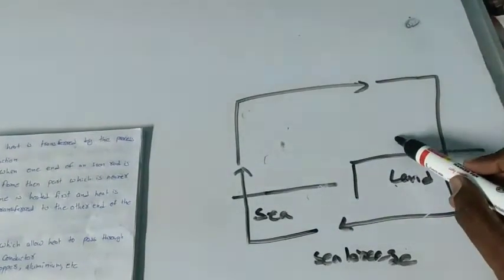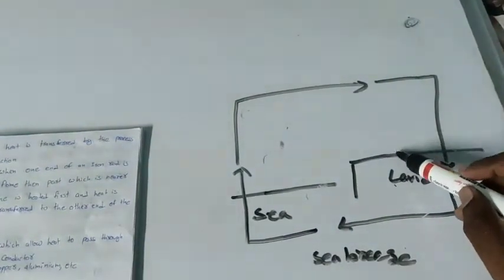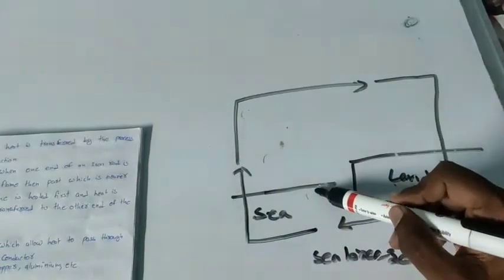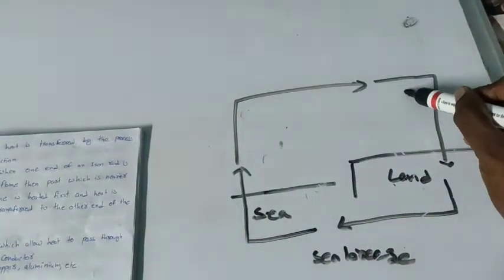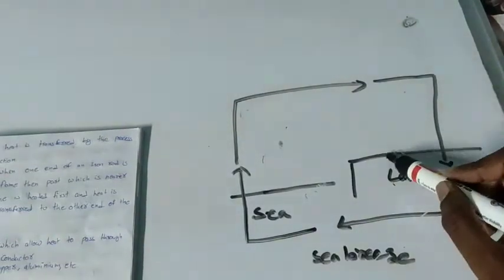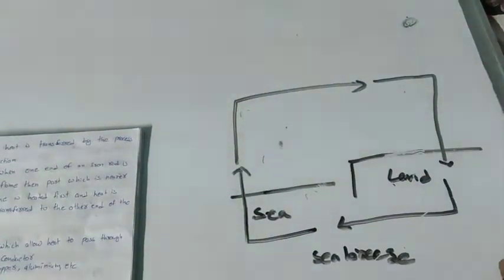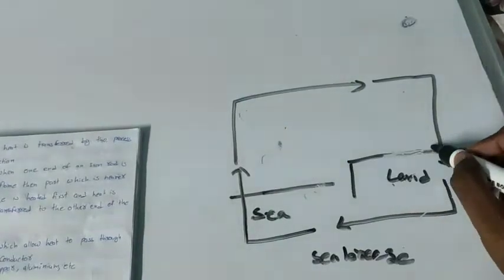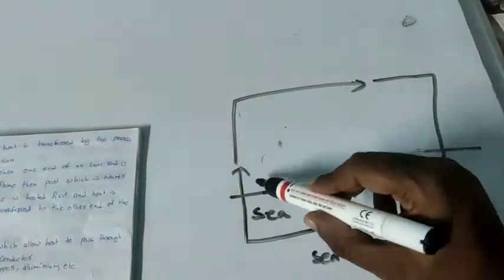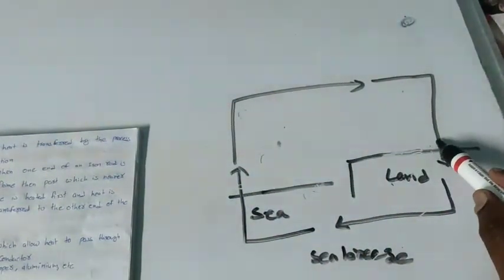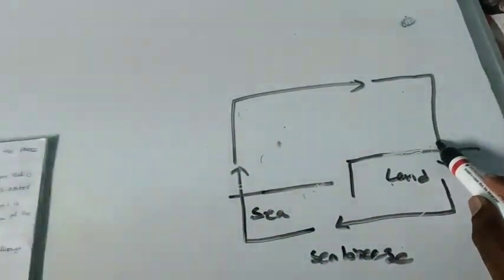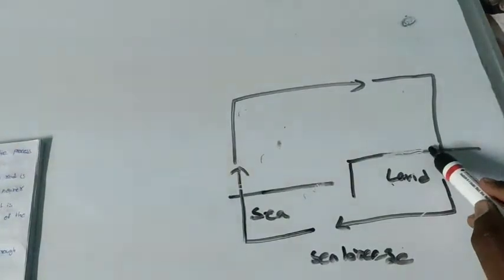But the land will be heated faster than the water. Now hot air rises upward and a gap is left above the land. To fill the gap, the air from the sea, from the water, will blow towards the land and fill the gap.